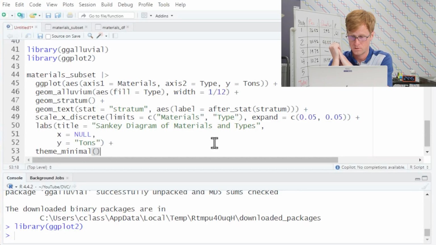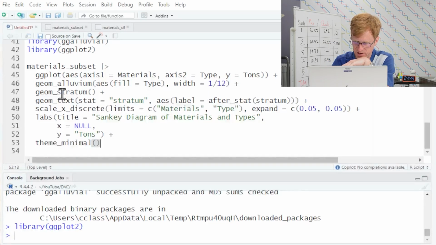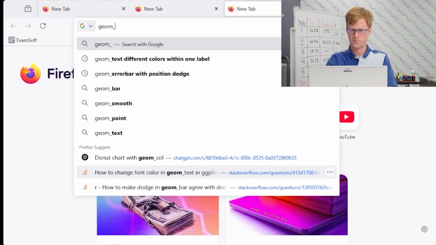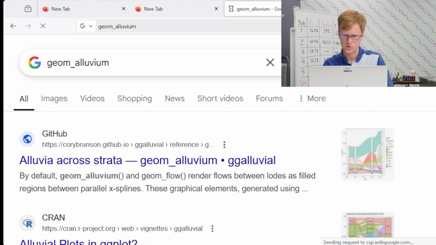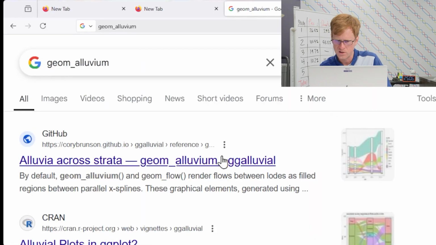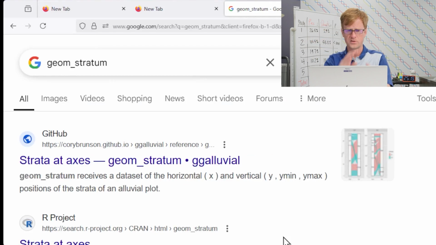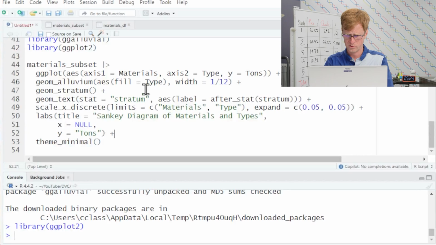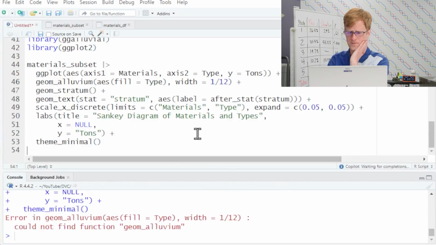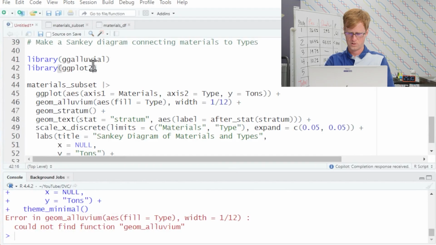So that's reasonable. We said width. We're doing some fancy stuff. I do not know what geom_stratum is, I'll have to look that up. Let's look that up real quick. Geom_alluvium, I should actually know what that is. So I think the alluvium is our little ribbons, so these are the chunks at each axis. That makes sense. And then we're giving it a lot of little types. So this is feasible. I did not call the library.